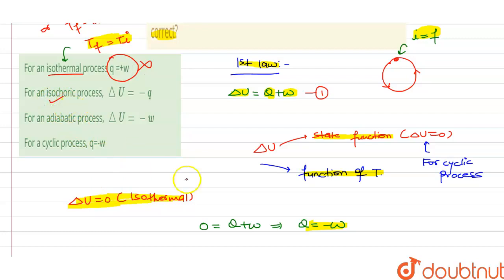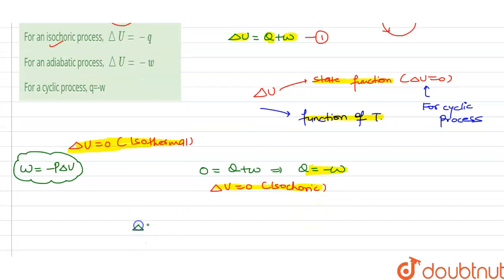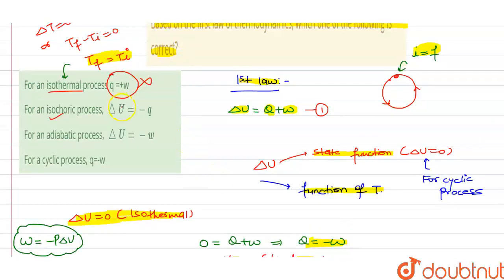For the isochoric process, the change in volume will be equal to 0. And we know that the work done can be written as minus P delta V. This is the other form of the formula of work done. So if we use the equation, delta U is equal to Q minus P delta V, for the isochoric process the change in volume will be 0. So we can say that the change in internal energy will be equal to the heat. Here, negative has been given with the heat, so this will also be wrong. The important point is that isochoric process means change in volume will be 0.